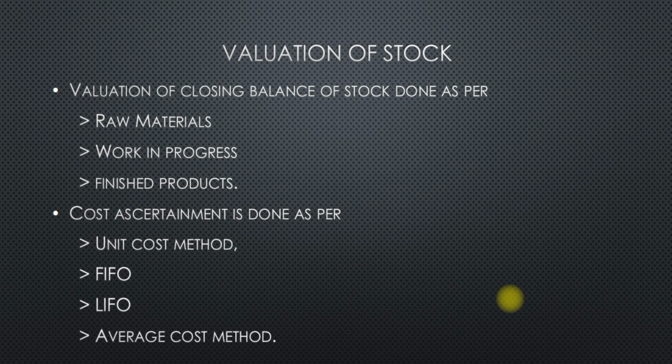In the case of a trading concern, the closing balance of stock needs to be ascertained at the end of each year. For the same type of concern, the closing stock consists of stock in trade, which may be made up of raw materials, work in progress, and finished goods.